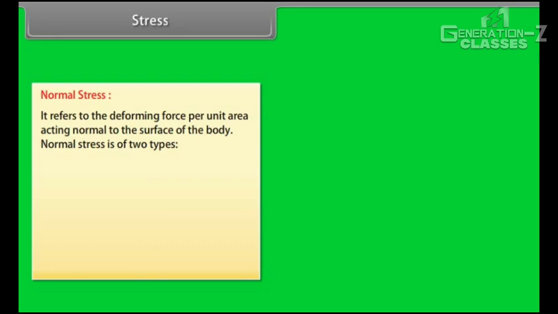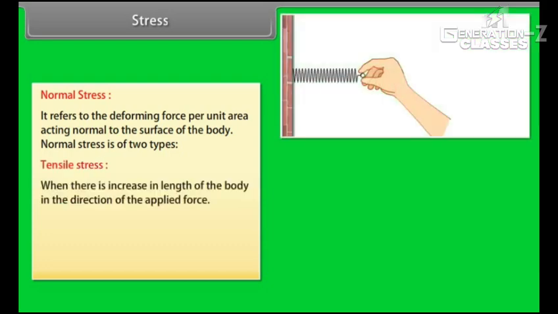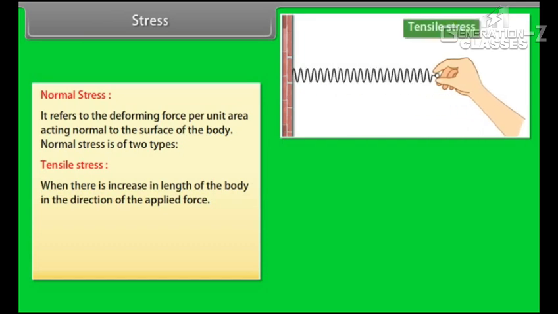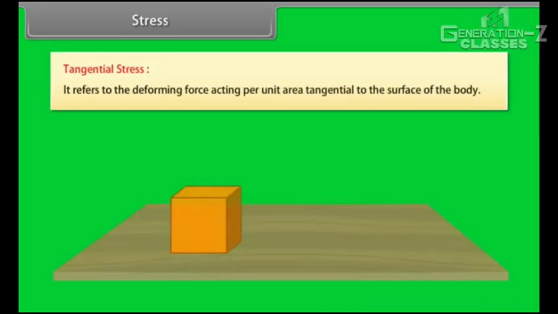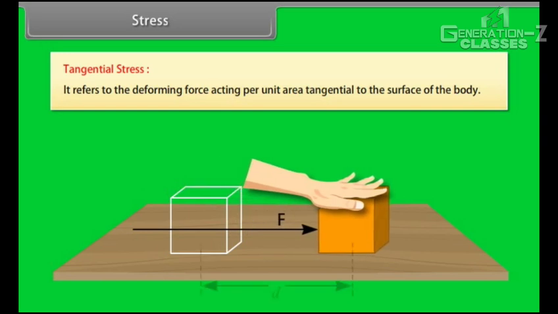Normal stress. It refers to the deforming force per unit area acting normal to the surface of the body. Normal stress is of two types. Tensile stress: when there is an increase in length of the body in the direction of the applied force. Compressive stress: when there is a decrease in length of the body in the direction of the applied force. Tangential stress. It refers to the deforming force acting per unit area tangential to the surface of the body.